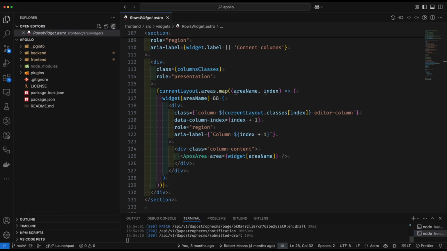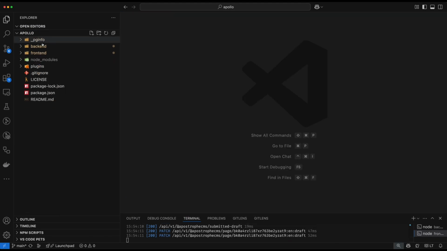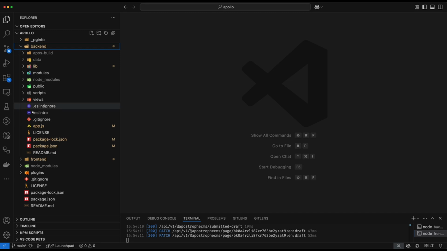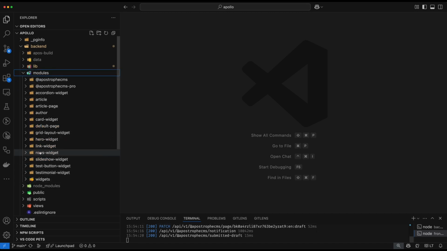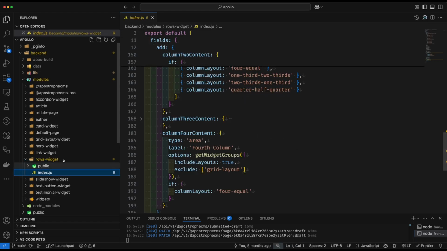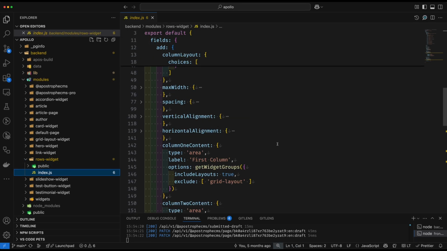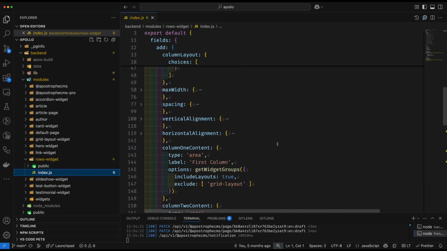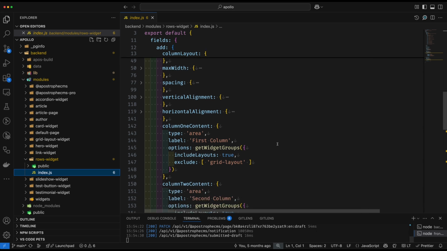Close all this up. Close that up. Going back to the back end, we have that helper that we didn't discuss yet. Within the rows widget, we wanted a way to keep all of our areas with basically the same widgets, and make it easy to update the widgets when we create new ones for all the areas and such.